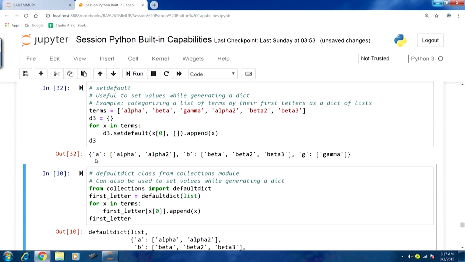this is what I get: A, and then the value part is a list with two elements, alpha and alpha2. Similarly, B, and then the value part is beta, beta2, beta3. In this fashion, setdefault is quite useful when we are trying to generate a dict. Similarly, there are other ways to perform the same things. This is something that we will discuss in the next lecture. At this point we would like to stop. Thank you.